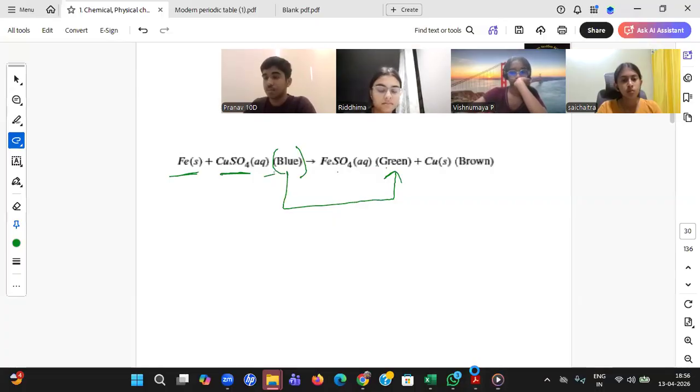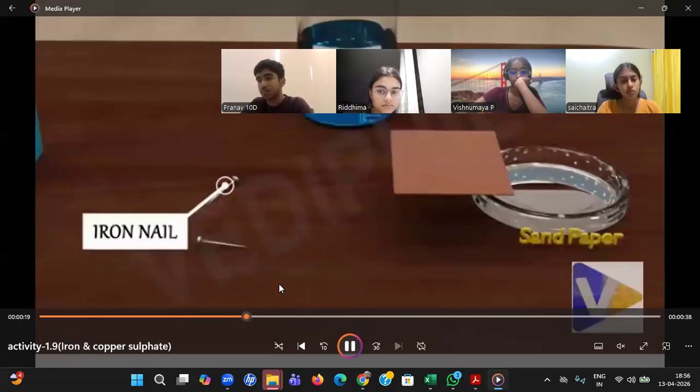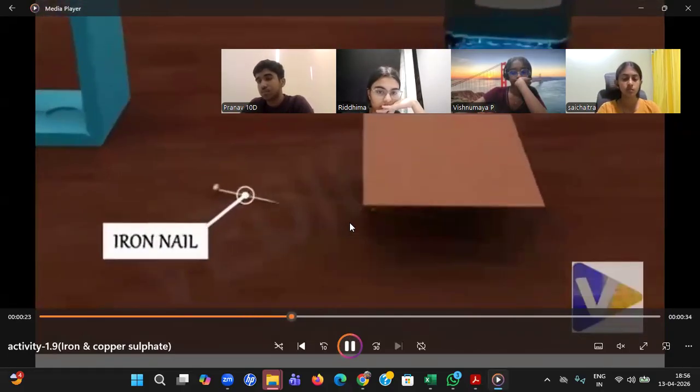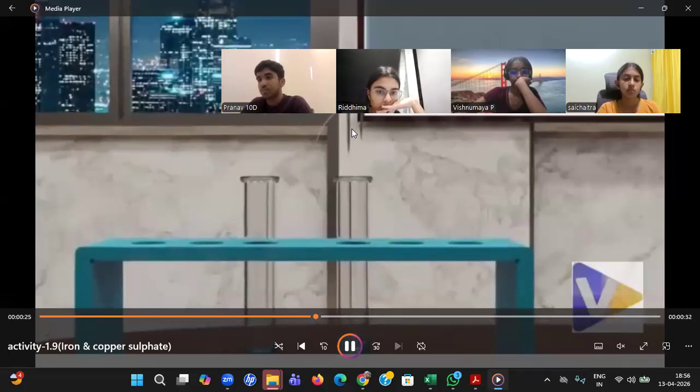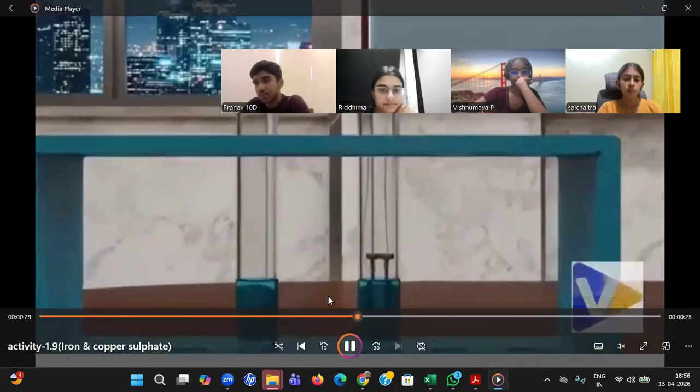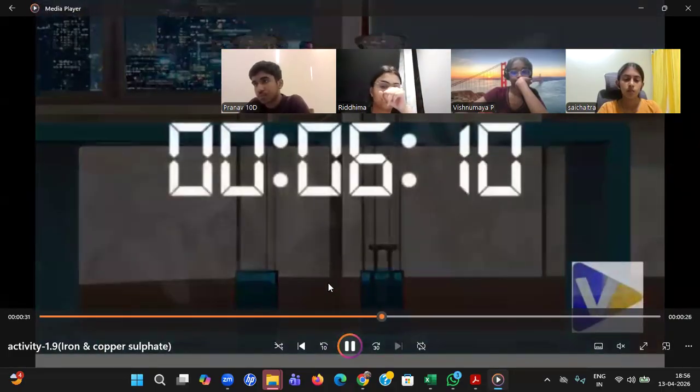Now what should I react with? I need to react with iron. What are iron nails at your home? If they are hard enough, I'm just rubbing it with emery paper or sandpaper. Now if I mix this iron with copper sulfate, if the color change happens, then I can blindly say it is a chemical reaction.